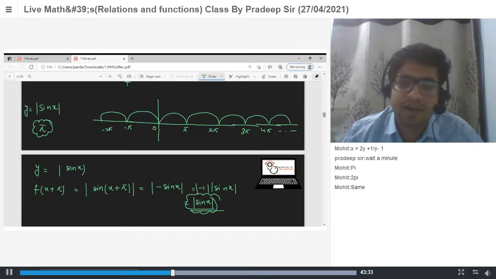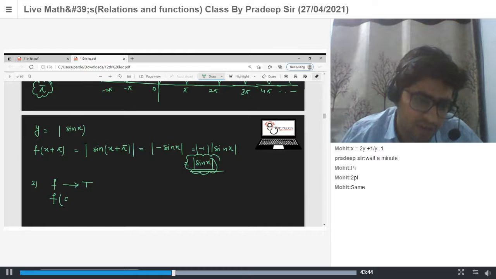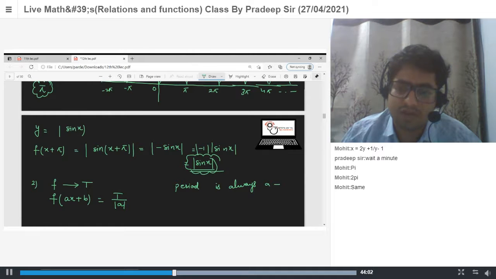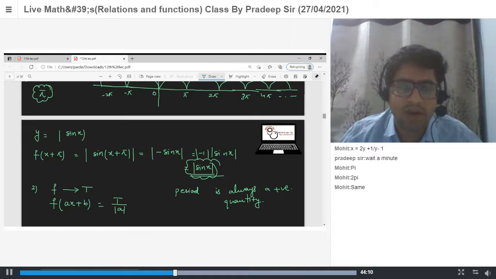Next one. Next property is what? If period of f is T, then period of f of ax plus b is T by mod a. T by mod a. Why mod a? Because period is always a positive quantity. Always a positive quantity. So period of f of ax plus b is T upon mod a.